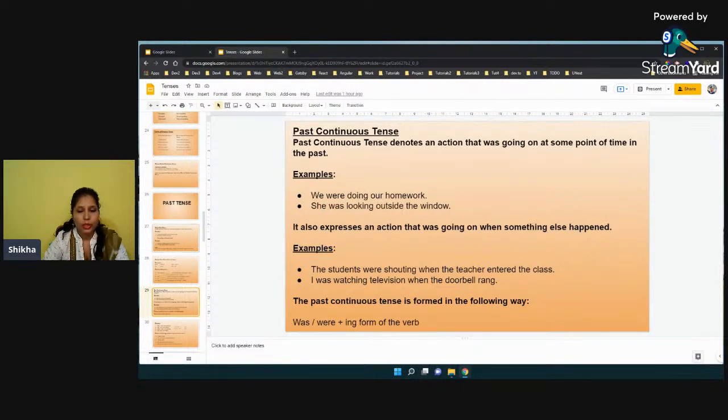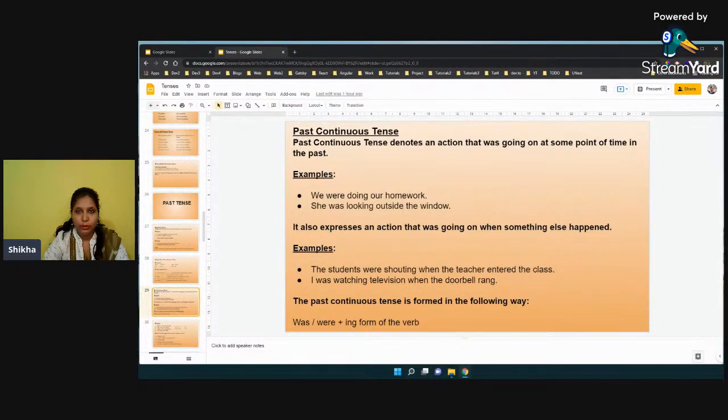Okay, so it also expresses an action that was going on when something else happened, right? So, for example, the students were shouting. The students are the subject here. Were is the helping verb. Shout is the verb which we are using here, and we have added ing with that to make it shouting. So whenever ing is there, you should understand that the action is continuous. Yes, so the students were shouting when the teacher entered the class.